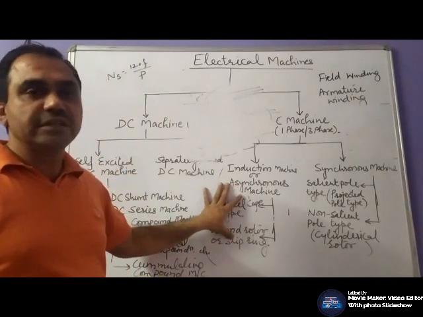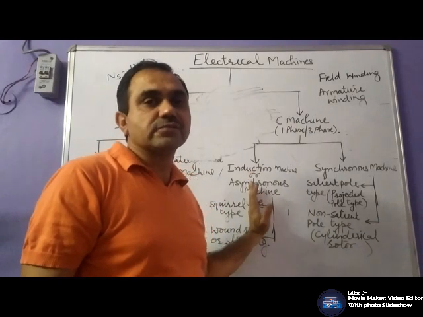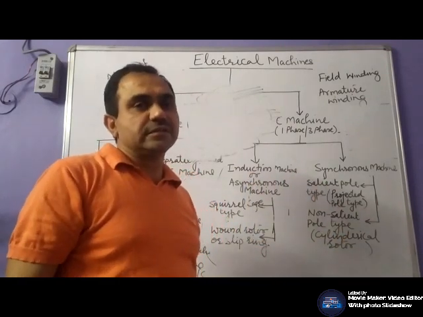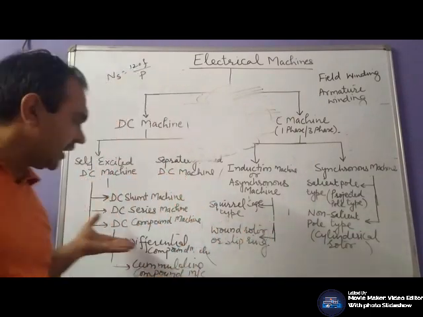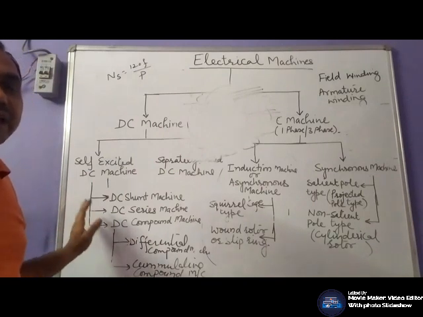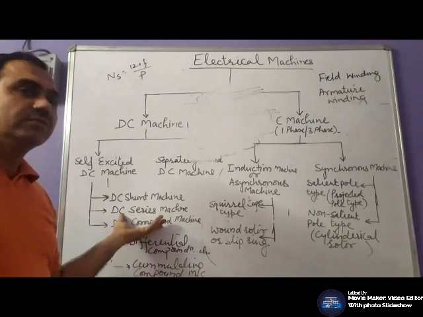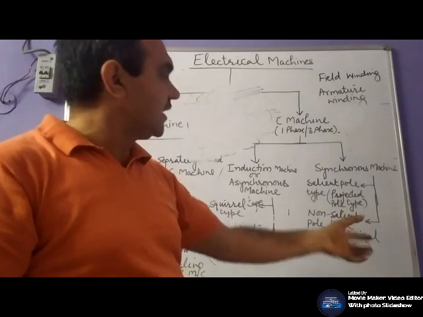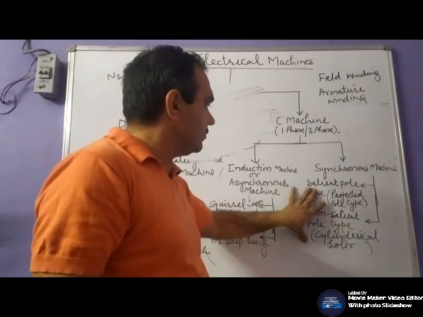Your induction machine is also used as a generator in case of wind driven generators. There we use synchronous generators as well as induction generators. Whereas your DC machine is mostly used as a motor, it is also used as a generator, as an exciter for the synchronous machines. I will tell how we will use it.